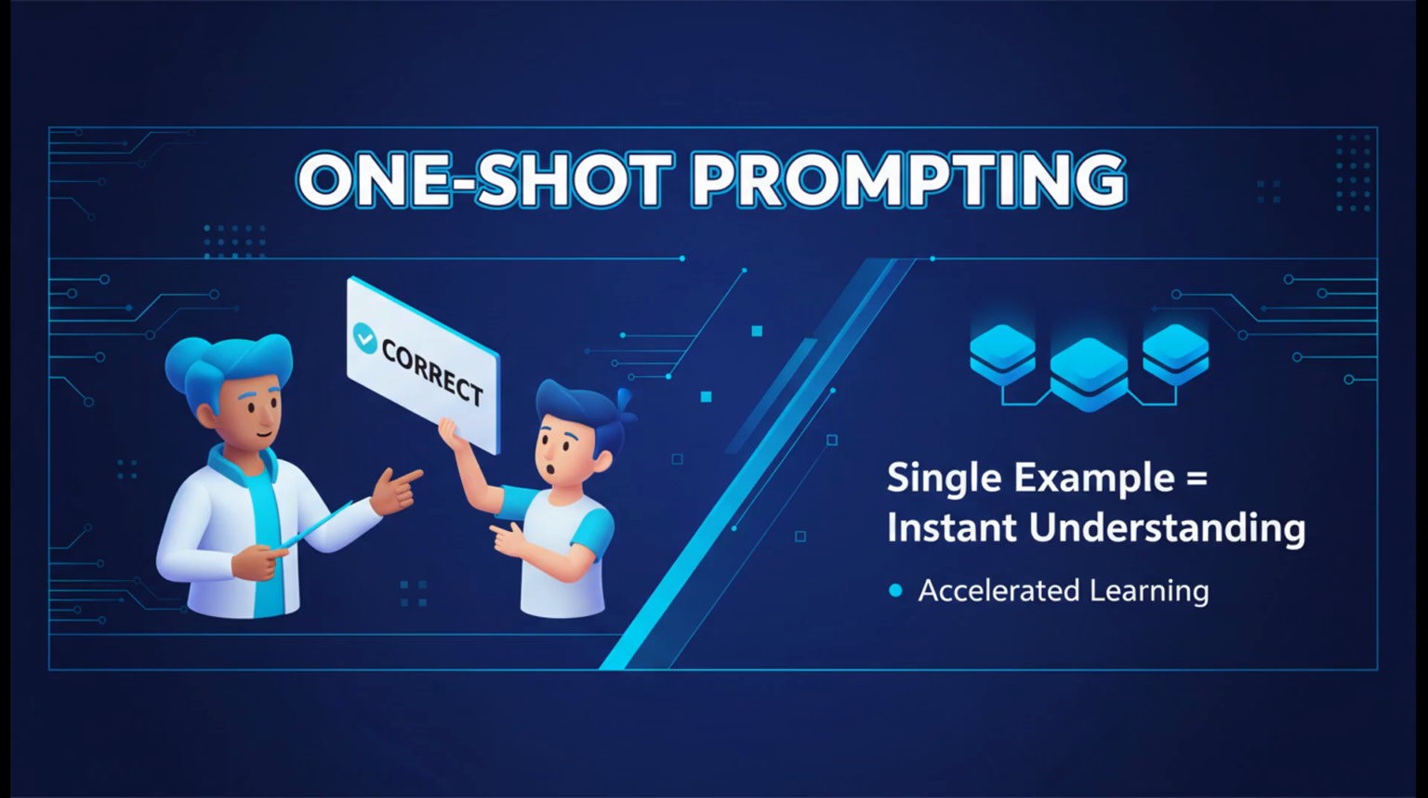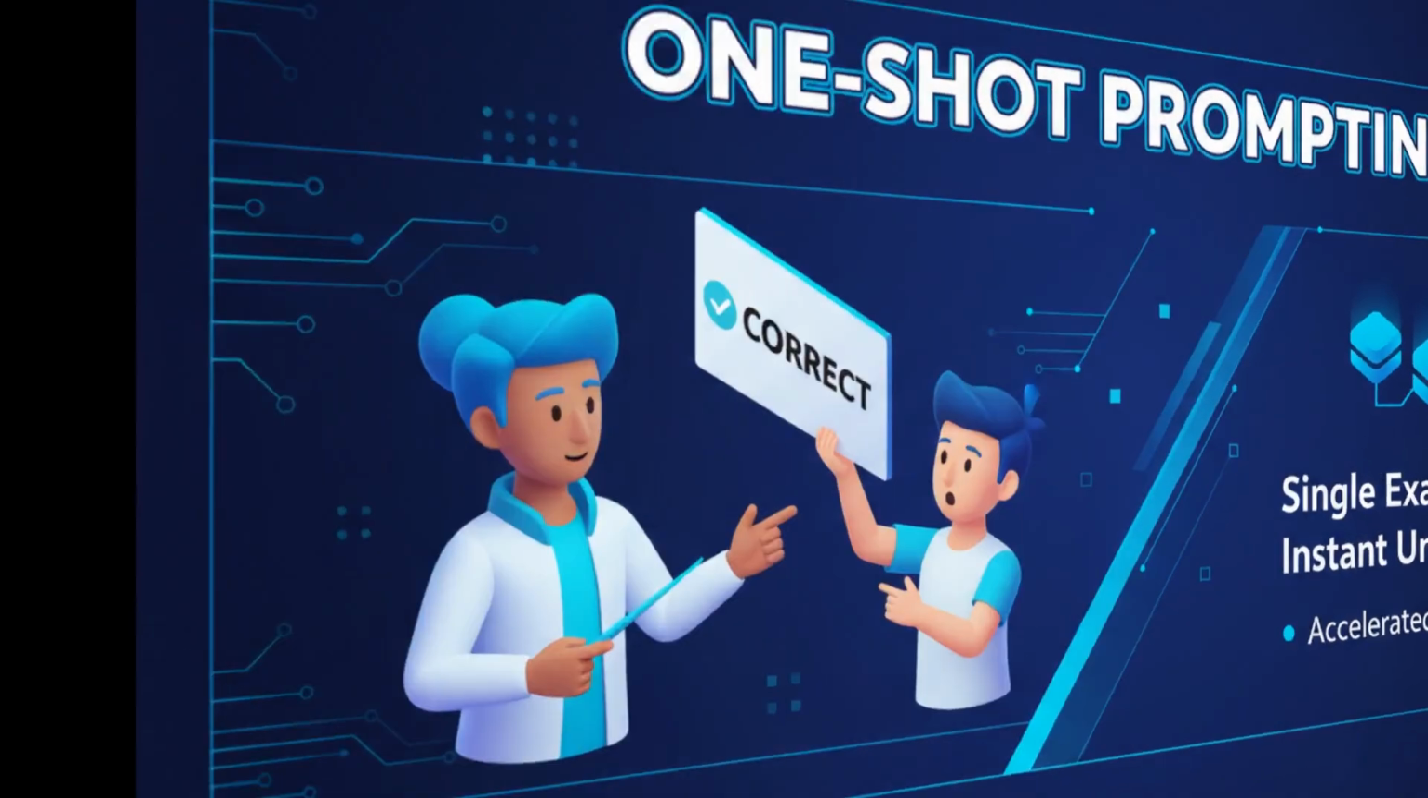One-shot prompting provides a single demonstration of the input and output before you ask the model to do the work. This serves as a template for the model to follow. It's very useful when you want the AI to stick to a specific style or structure.